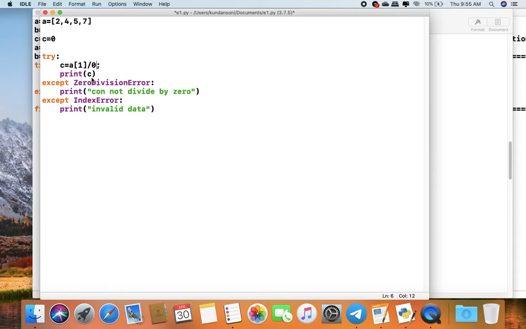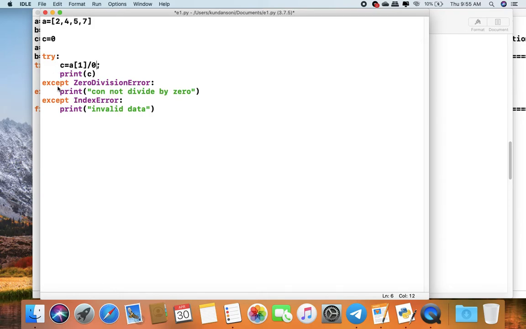So print c, but any number cannot be divided by 0. So an exception has been generated, and the except block will execute. The Python interpreter automatically handles which error will come, and this code will be executed. So in this case ZeroDivisionError will be caught, and the output is cannot divide by 0.